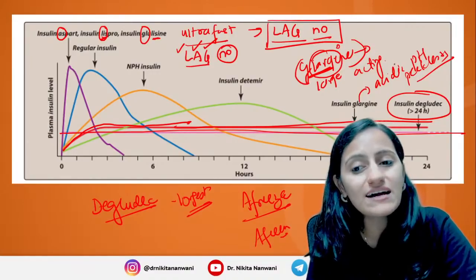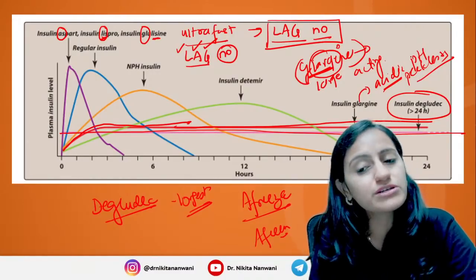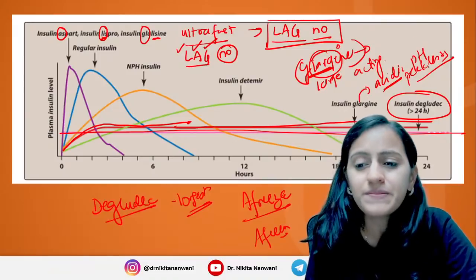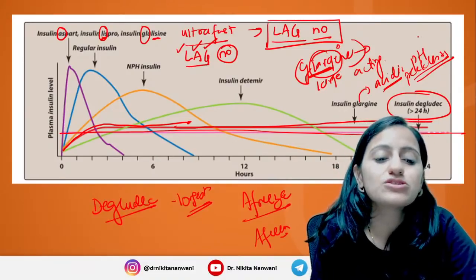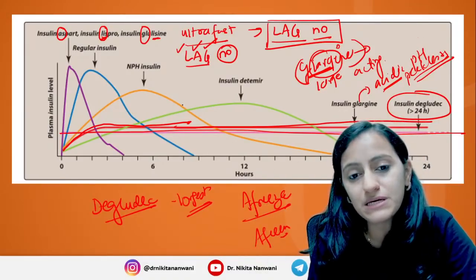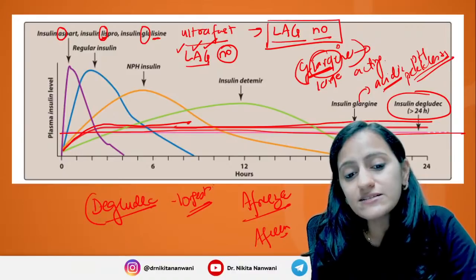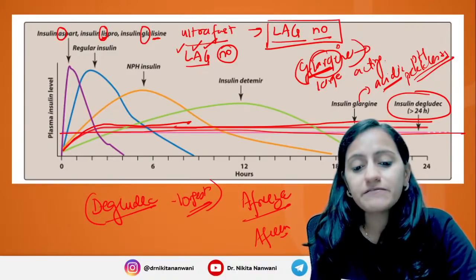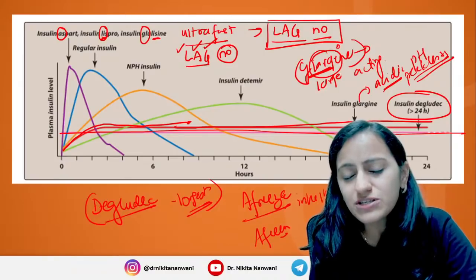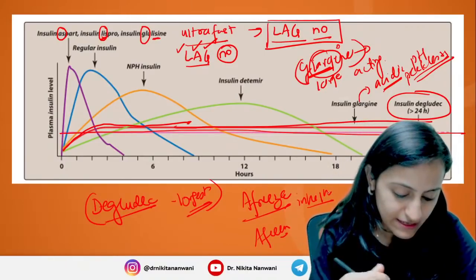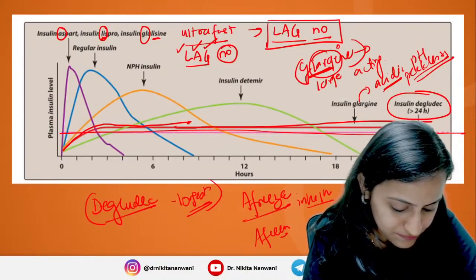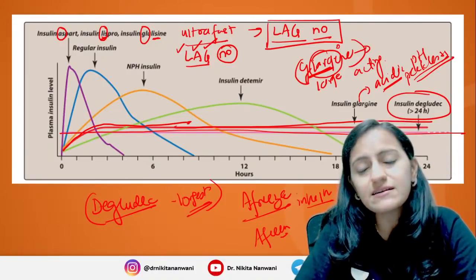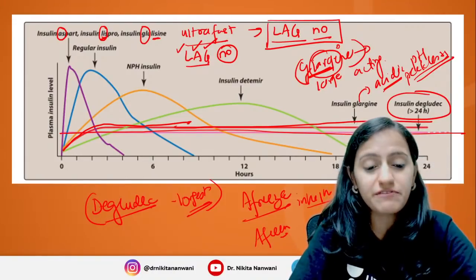Also remember, Glargine has acidic pH, so it should not be mixed with other insulin, and it is called peakless insulin. It's long acting without a peak. Which is the longest acting insulin? It is your Degludec. Which insulin is given via inhalational route? It is Afrezza, given as inhalational, like opium.